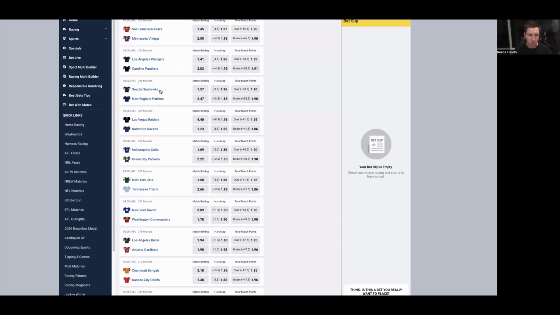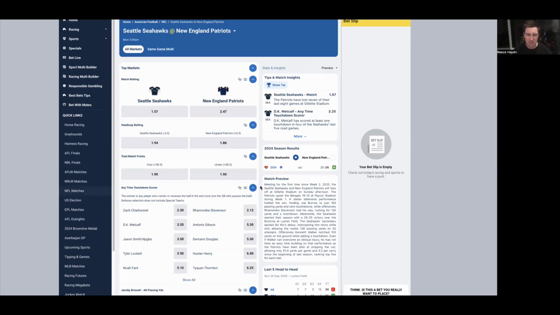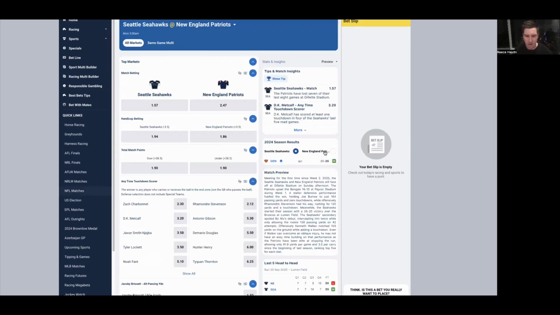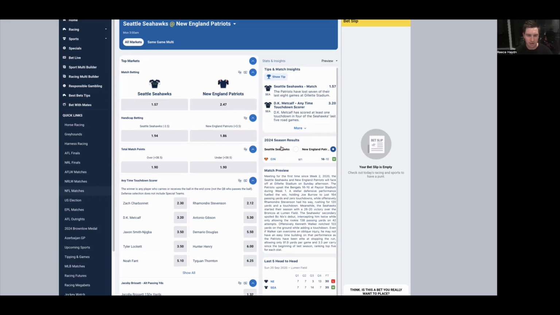Then we have Seattle at New England. The Seahawks are $1.57 favorites, minus 3.5. And we've got a low total here again at 38.5 points. This is not a game I really want to get too involved in betting into. The Seahawks beat Denver at home in week 1, and then the Patriots beat Cincinnati in probably the biggest upset of week 1, keeping the Bengals to just 10 points and running out winners by 6 in that game.